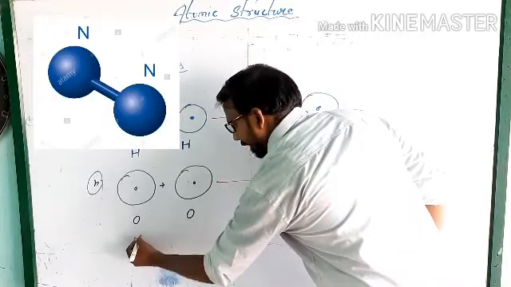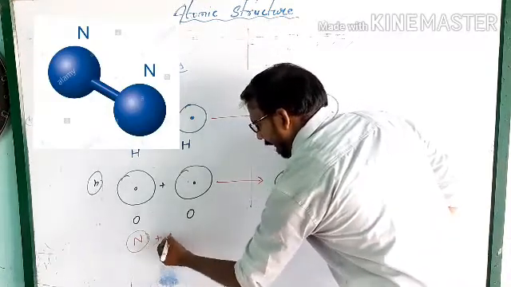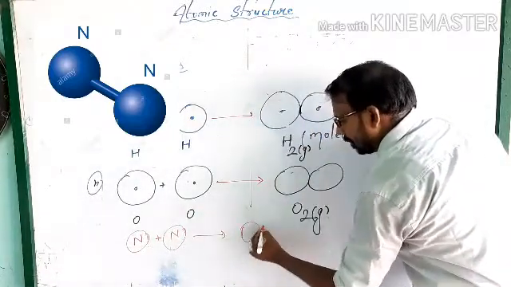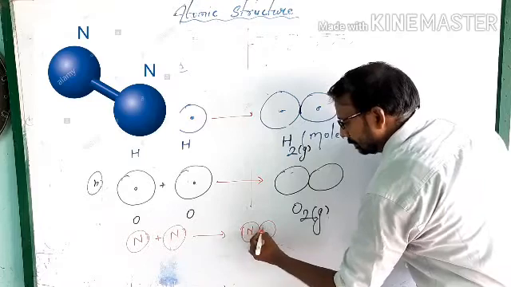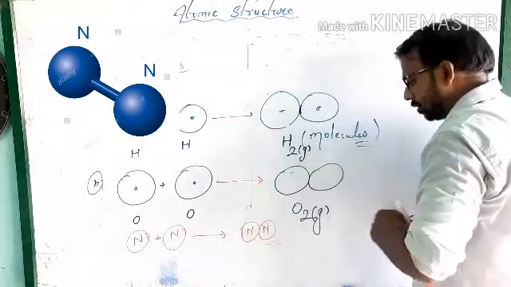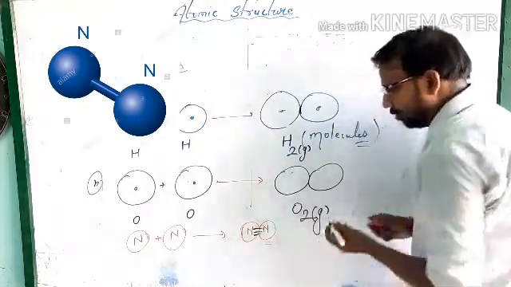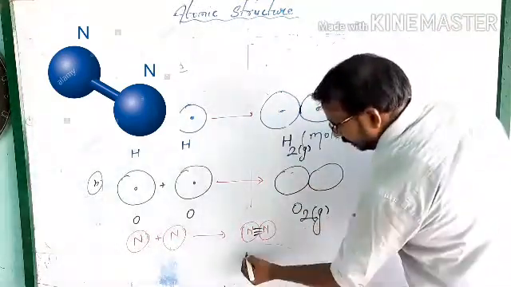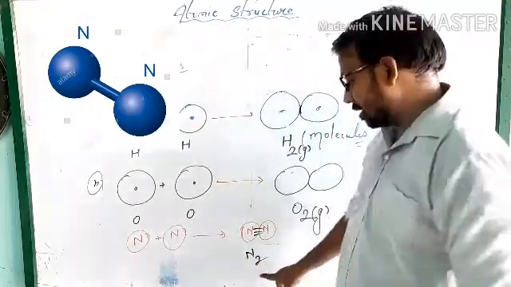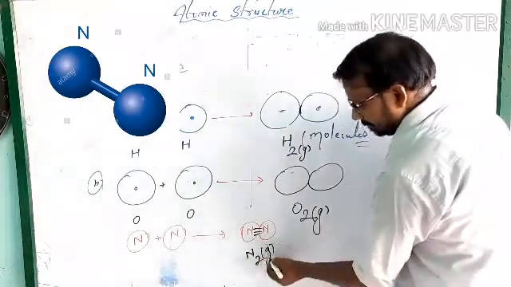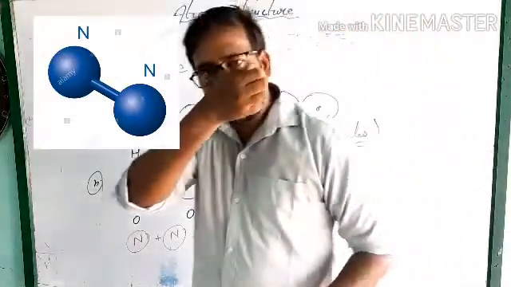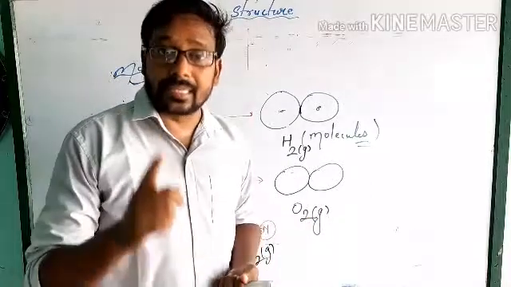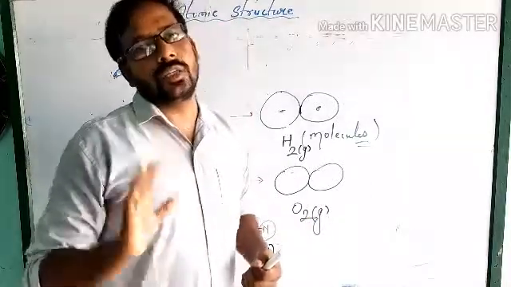If we write one N atom and one N atom, and both combine, what is formed? They always form a triple bond. Why they form a triple bond, you will understand in higher classes. Simply, they form N2, and you can see that it is N2 gas, and this is the molecule. I think it is very clear what a molecule is. When two or more atoms combine chemically, they produce a molecule.